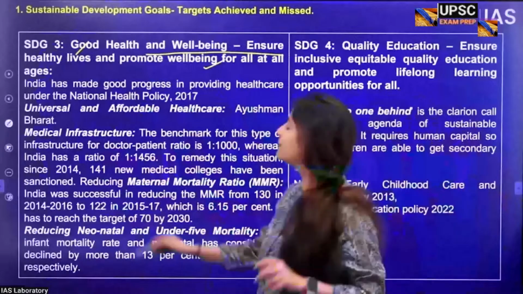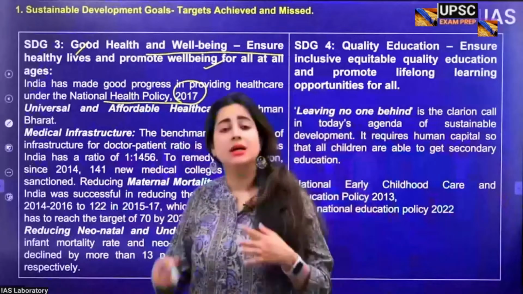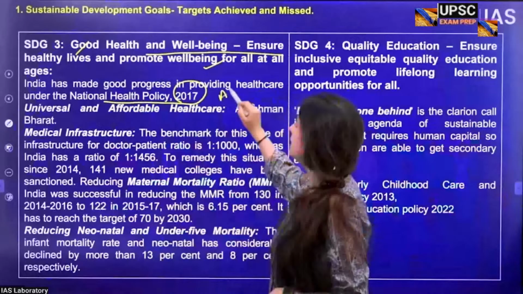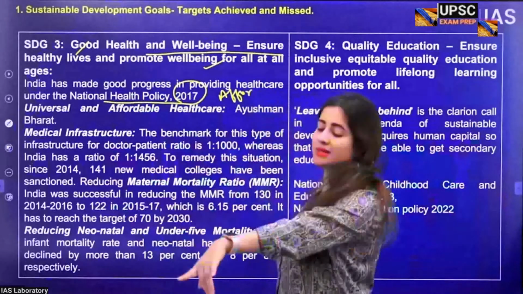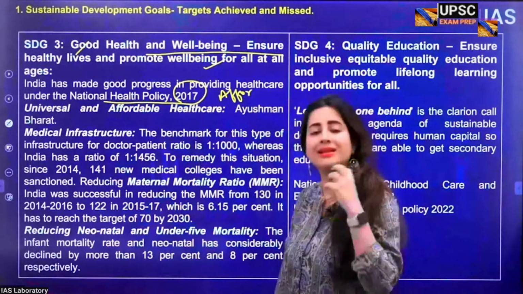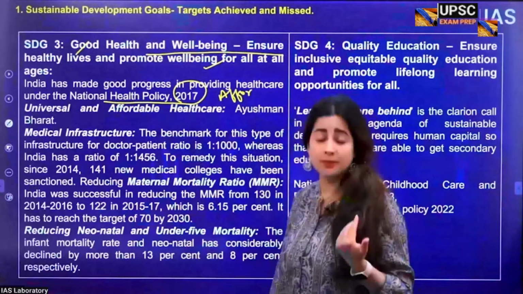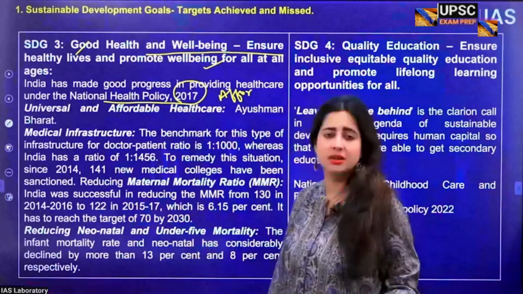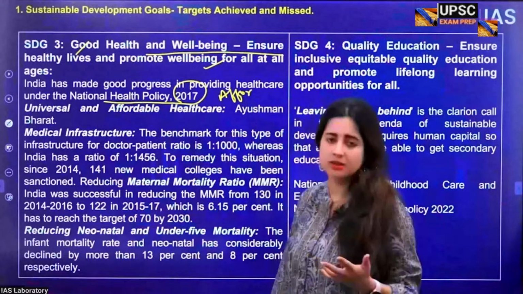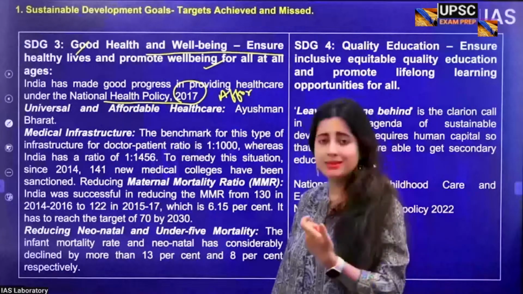Here, a very important role is played by the National Health Policy 2017, which aims at affordability and availability, both these aspects very important. One thing is, as somebody just mentioned to me, out of pocket expenditure. In India, a major problem for poor people or vulnerable segments of society is that whenever they want to see a doctor, especially after the COVID pandemic, the medical expenses out of pocket have increased. There is hardly any medical insurance for people, nor are people in India very aware about medical insurance. They need to pay out of their own savings, and that is what causes a cycle of debt and poverty.